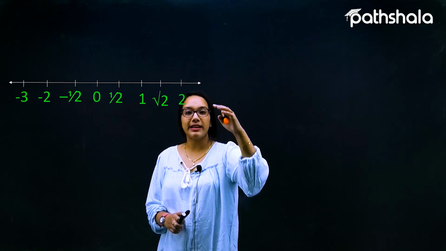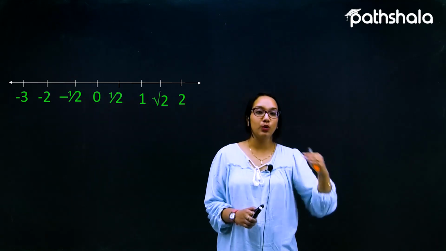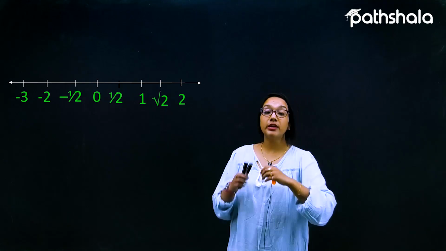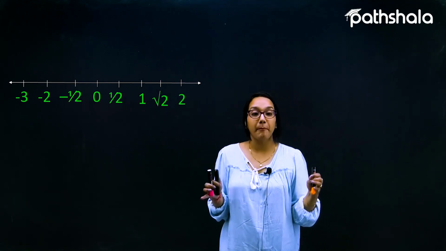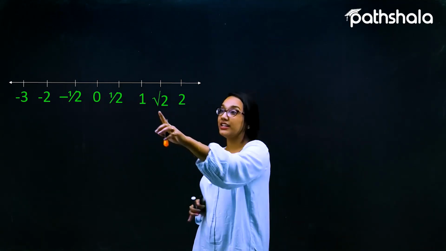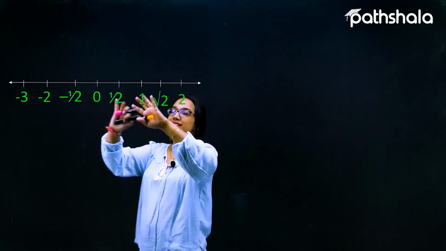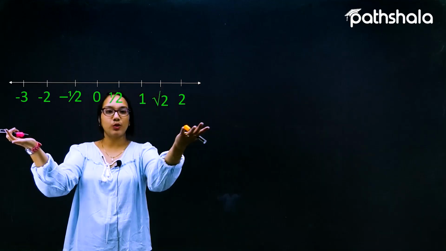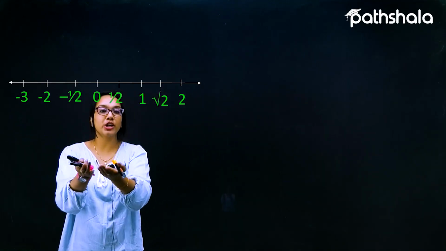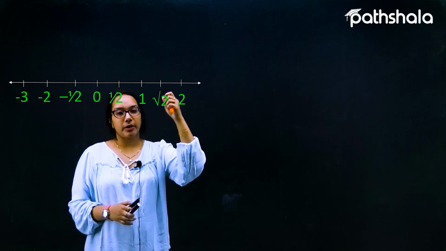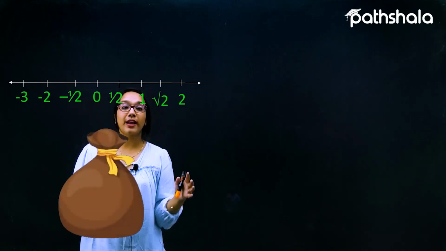So this number line will not only include the rational numbers, but also the numbers called irrational. Whenever we collect all the numbers existing on this number line, that is nothing but a combination of rational and irrational numbers.